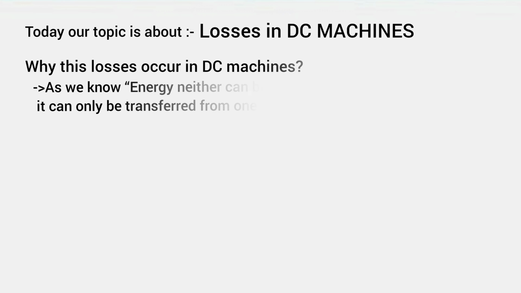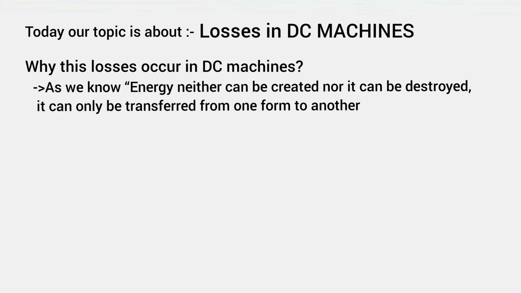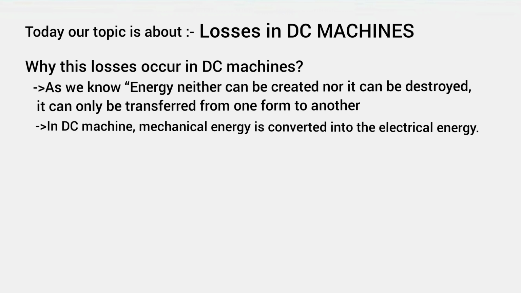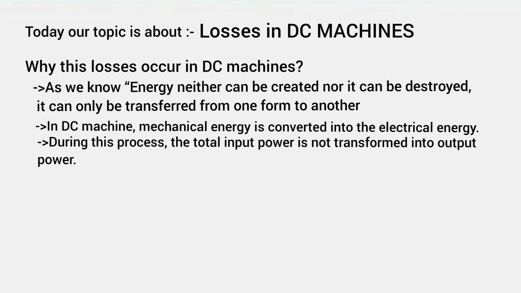Today our topic is about losses in DC machines. Why do losses occur in DC machines? As we know, energy can neither be created nor destroyed. It can be transferred from one form to another form. In DC machines, mechanical energy is converted into electrical energy. During this process, the total input power is transferred into output power.